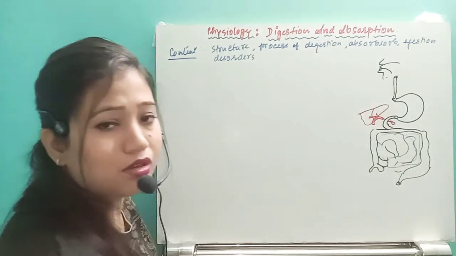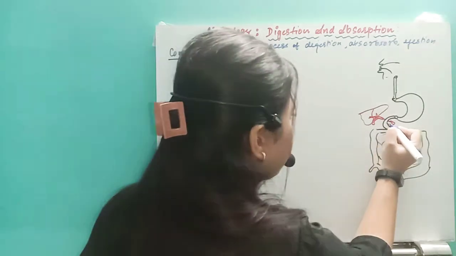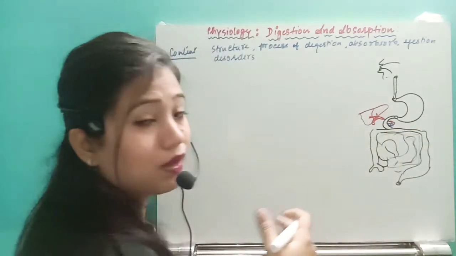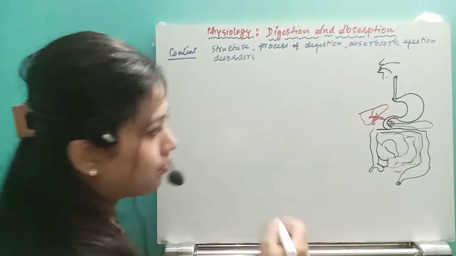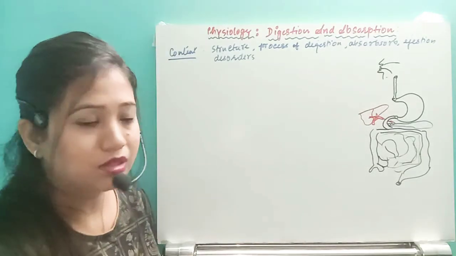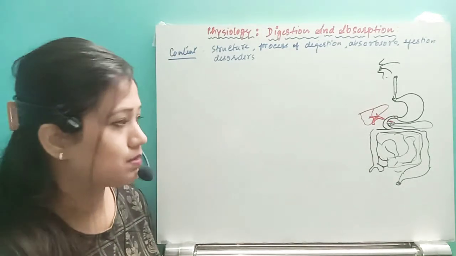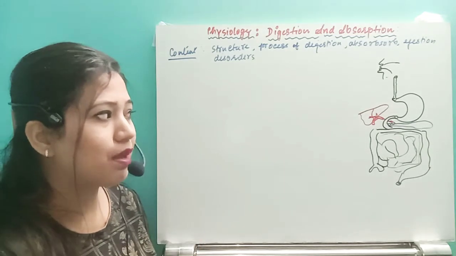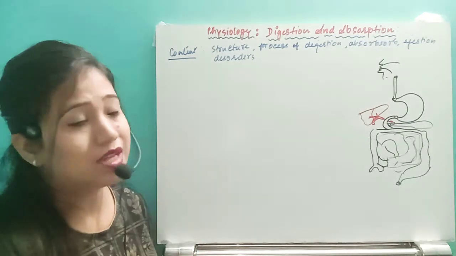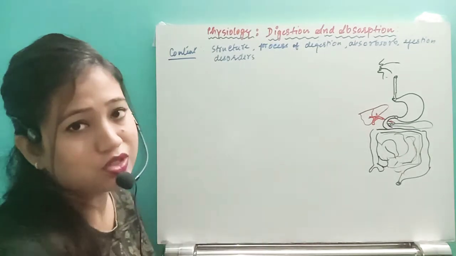Another organ we have which is of dual origin, dual function, is the pancreas. Just behind the stomach, we have the pancreas. The pancreas and the liver are glands which help in releasing enzymes to carry out the process of digestion.